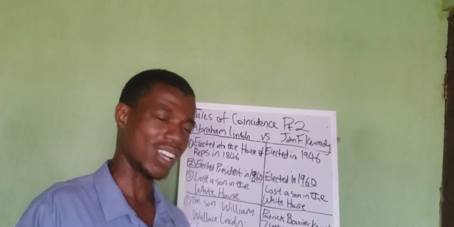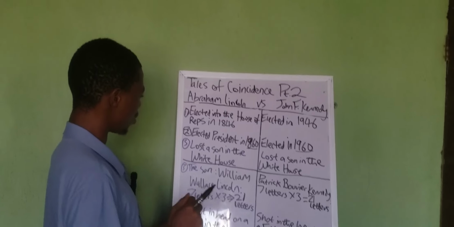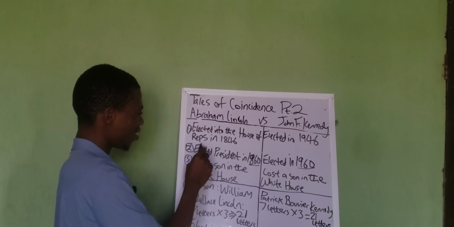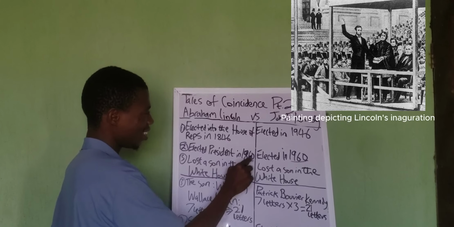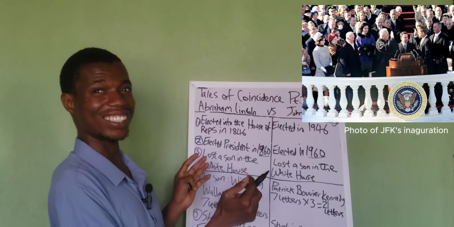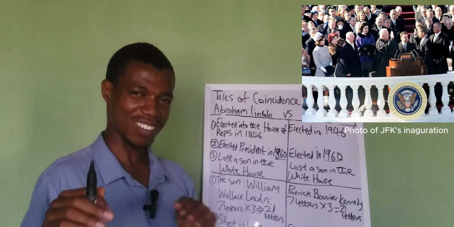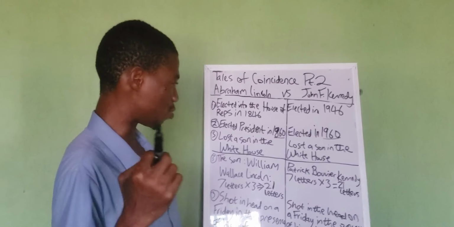Next, Abraham Lincoln was elected into the White House in the year 1860, and John F. Kennedy was elected in the year 1960, 100 years apart. But stay with me. It gets more weird and interesting as we explore it.